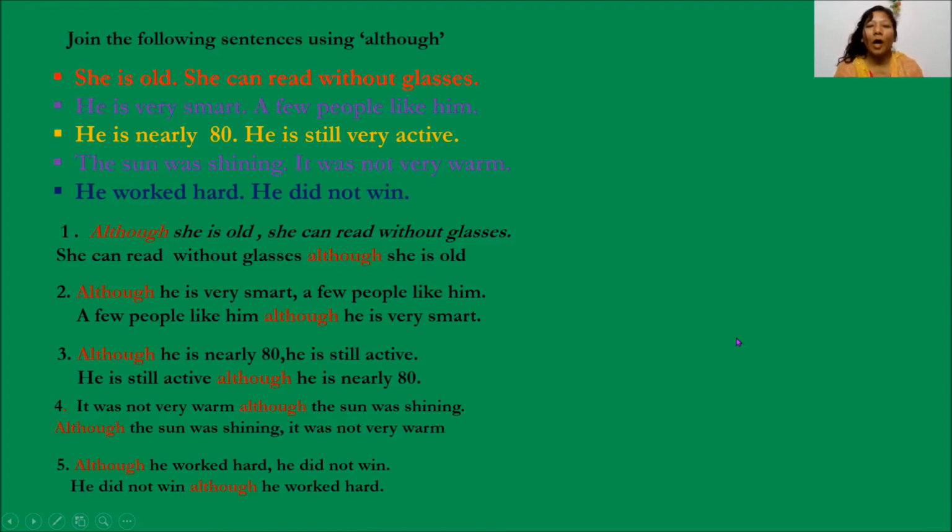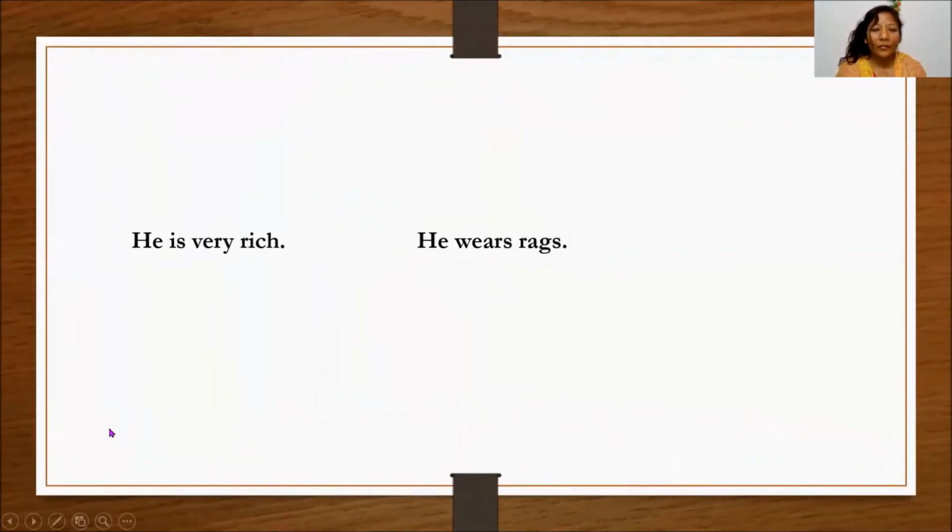Remember, although can be used either at the beginning of the sentence or in the middle of the sentence. But you have to think that although is used before the situation, not before the unexpected result. This is the main point. Although is used before the situation, no matter where although is. Okay. Now we are going to learn the use of however.